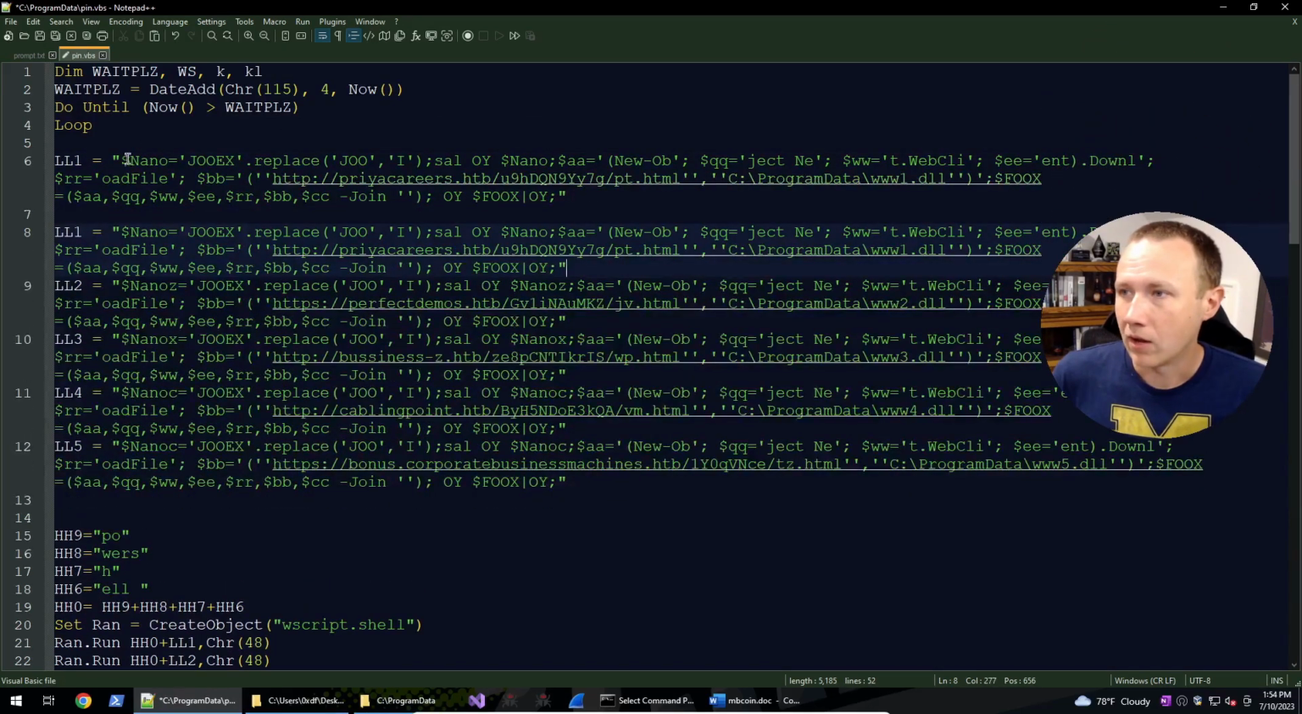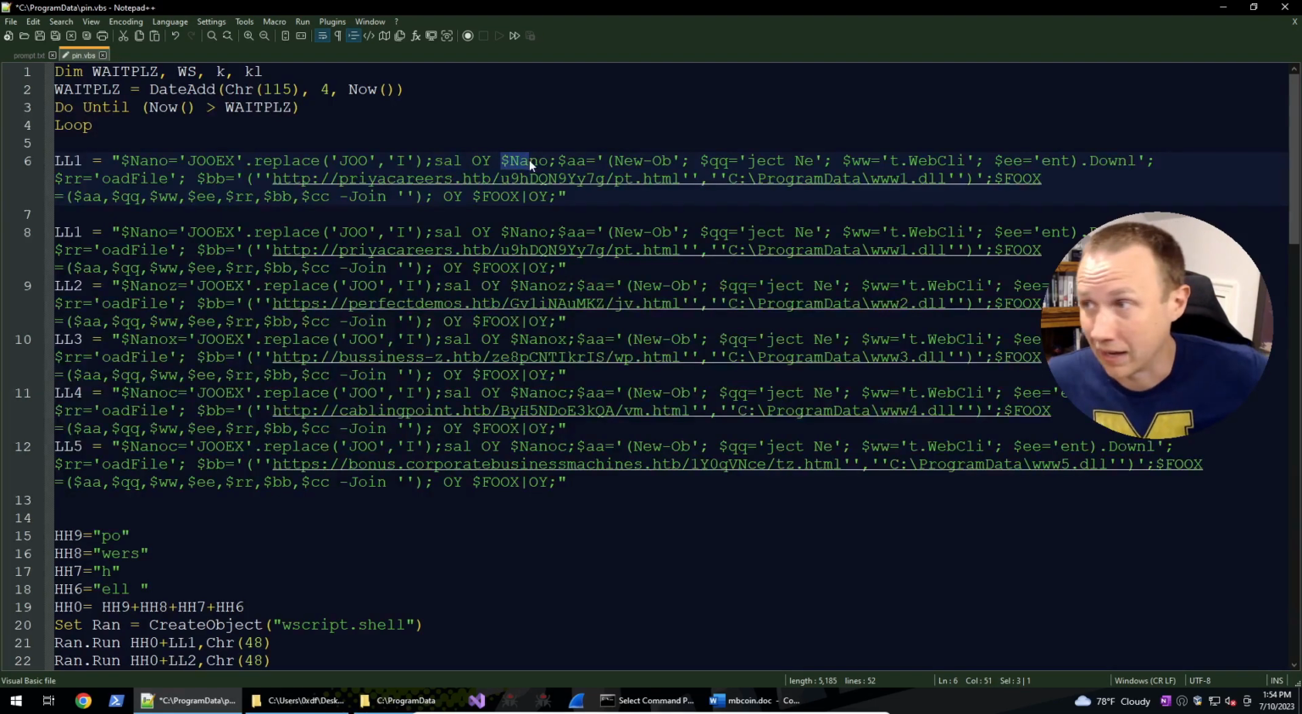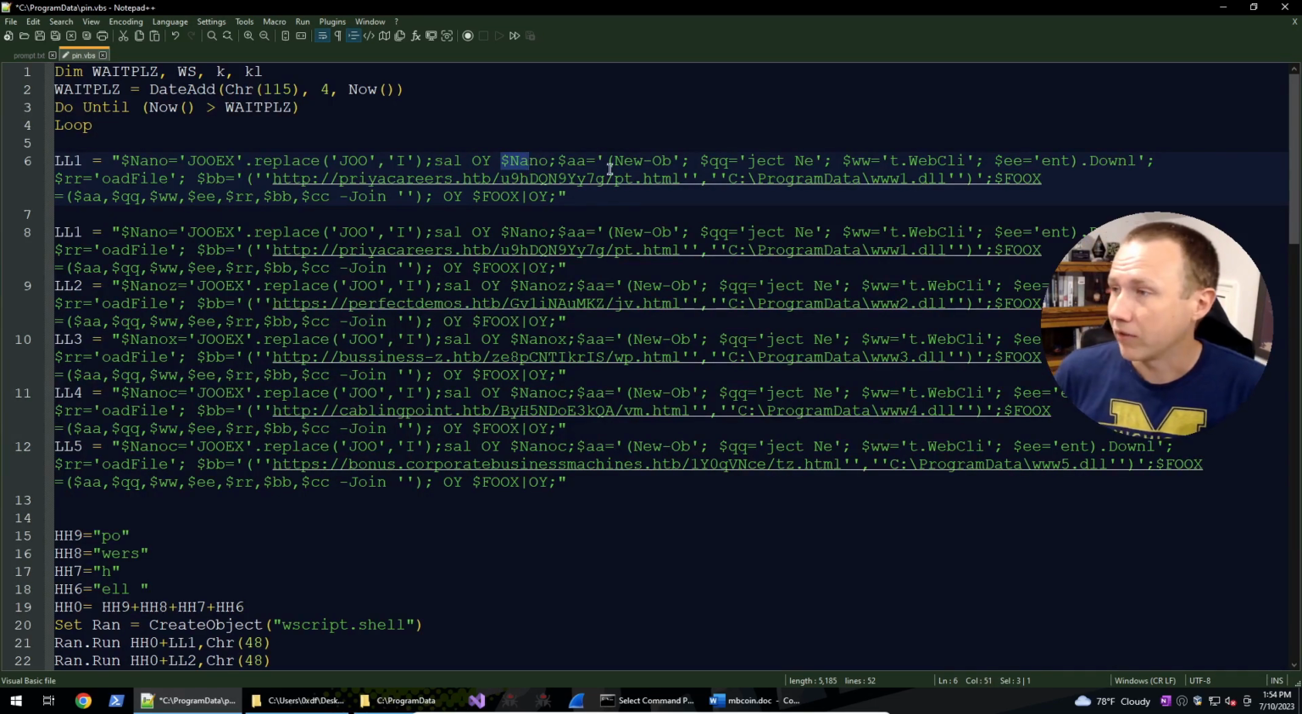So nano is equal to jux replace joo with I. So this is the string IEX. Then we're going to set an alias OY to be nano, so be IEX. Now we have this AA is equal to